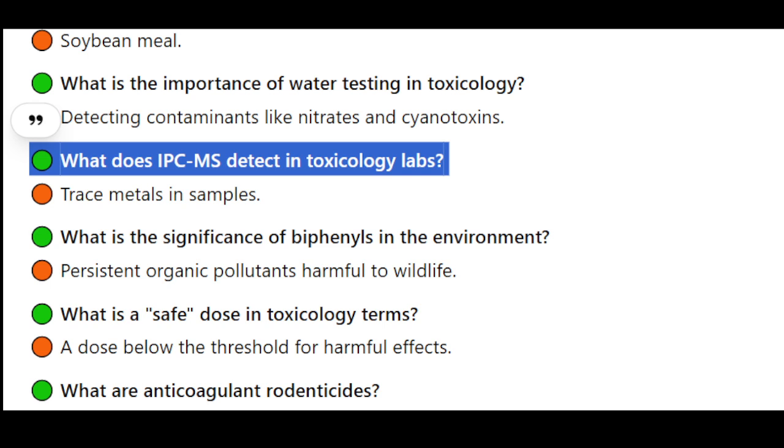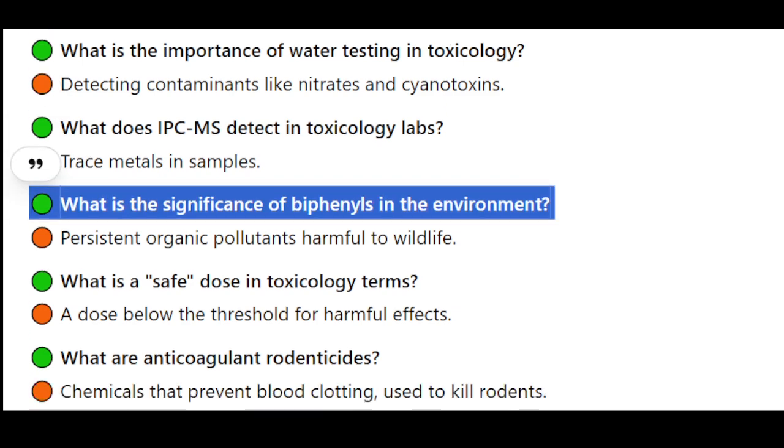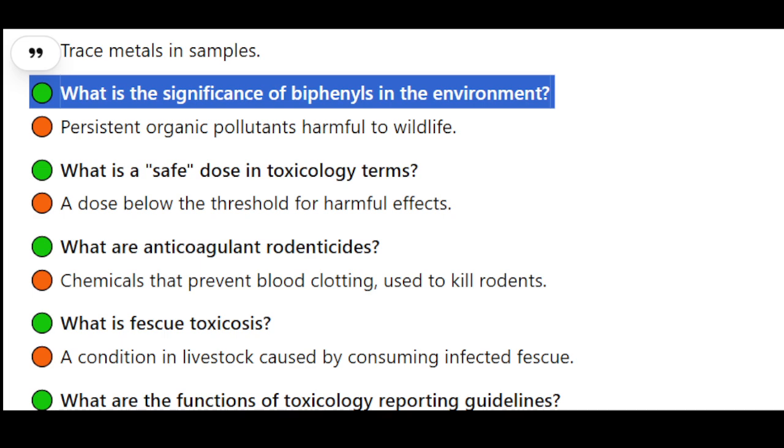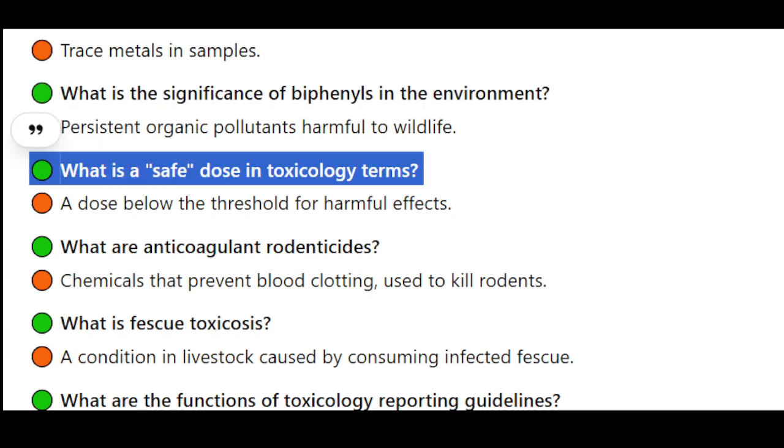What does ICP-MS detect in toxicology labs? Trace metals in samples. What is the significance of biphenyls in the environment? Persistent organic pollutants harmful to wildlife. What is a safe dose in toxicology terms? A dose below the threshold for harmful effects.